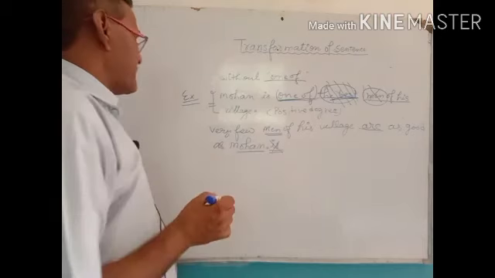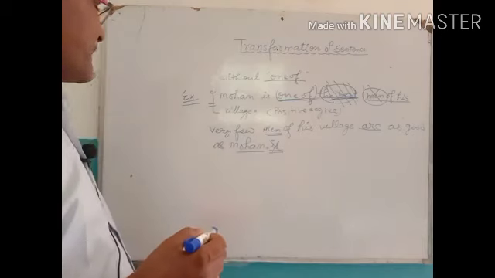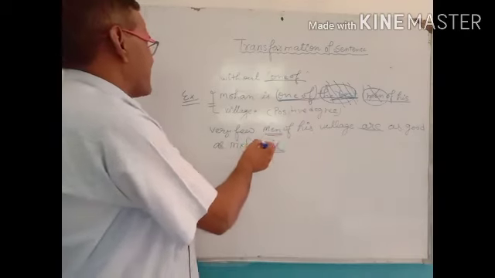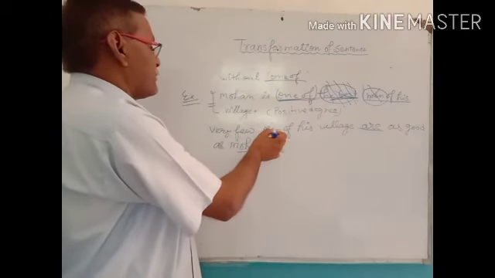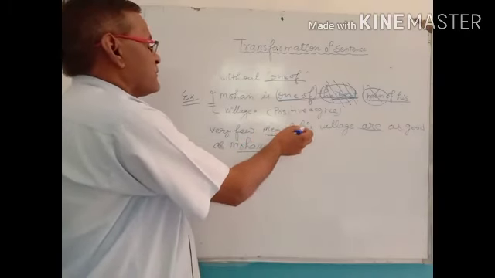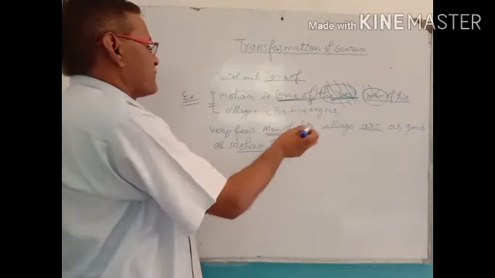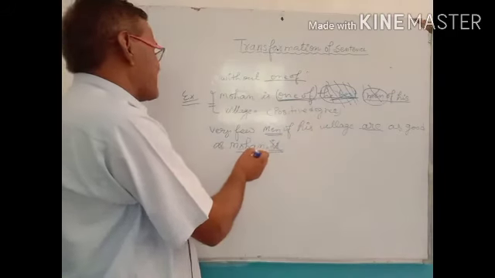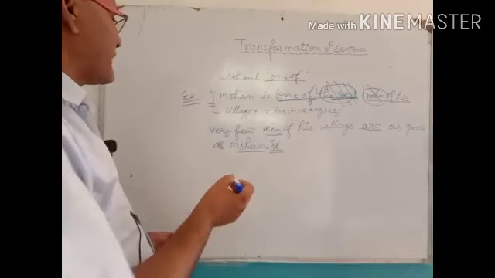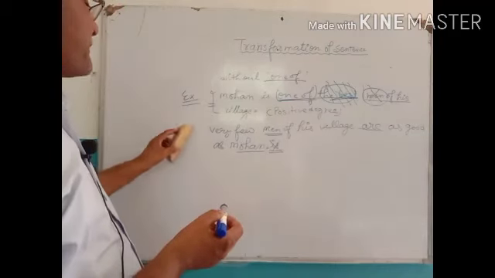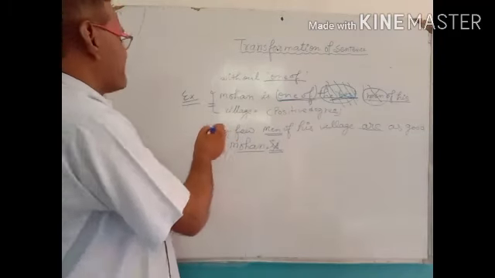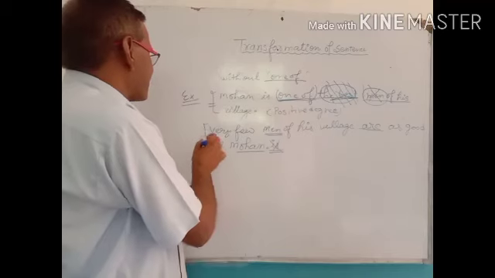Thus, the sentence gives the sense that very few, बहुत कम लोग, उसके गांव के बहुत कम लोग उतने अच्छे नहीं हैं जितना कि मोहन है. Thus, the formation of positive degree is completed.